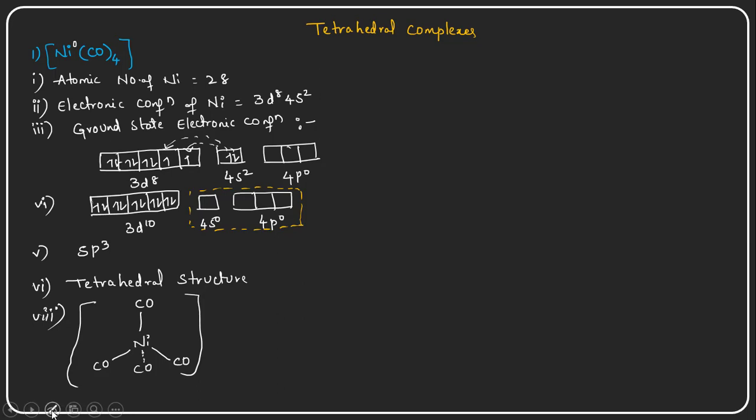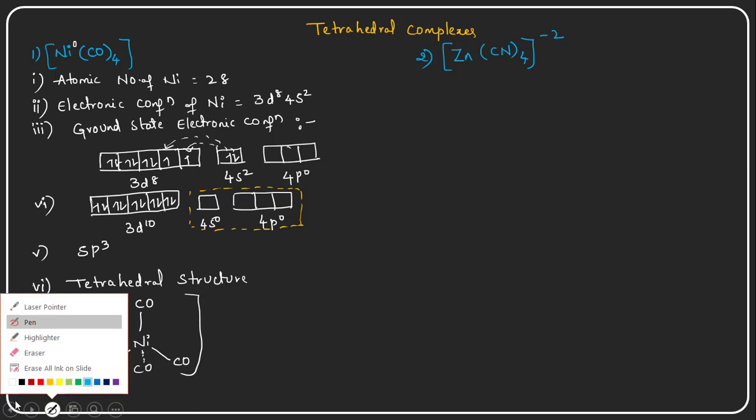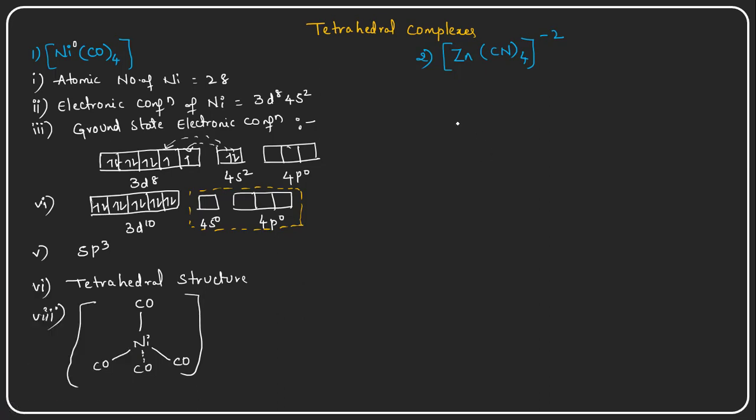And I want to give you one more example for tetrahedral complexes. So the second example is zinc tetracyanide, inside square brackets, with a charge of minus 2. So this is another example, and in this example, what will be the first point?